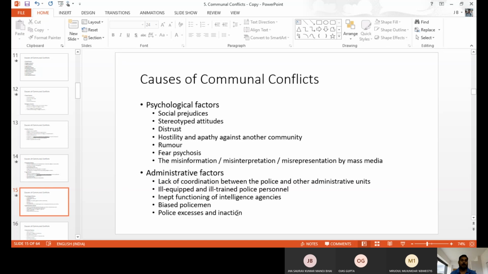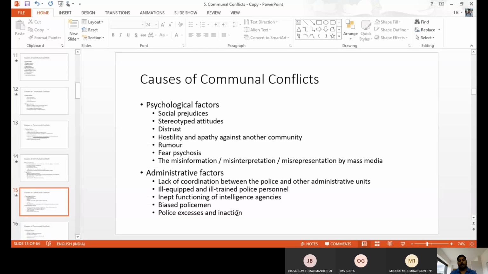When you're not trained properly for communal violence, you are not able to understand the issue and not able to control the issue either. So a special wing, a special group, has to be given special training only for communal issues. Even sometimes when there is an issue not able to be controlled, then the state governments invite the military force. When the military force comes to the state, then the situation will be controlled, because the military force is trained for this. Normal police are not trained. So ill training is also a reason for communal violence. It continues, it may happen.